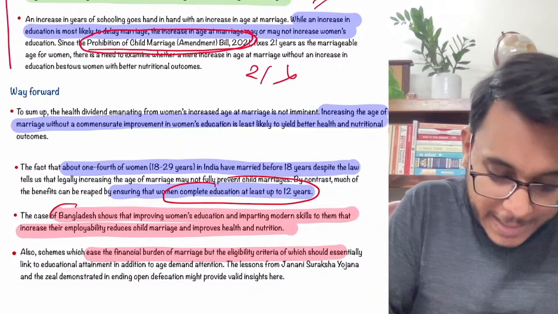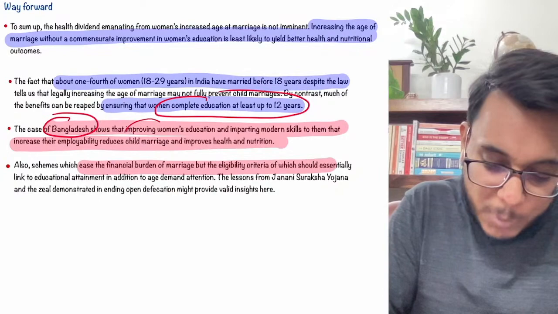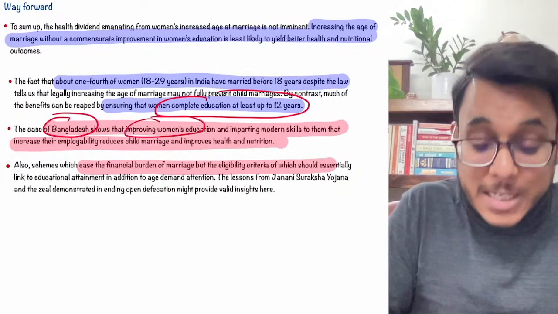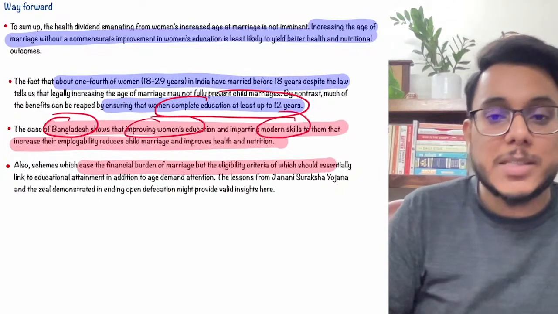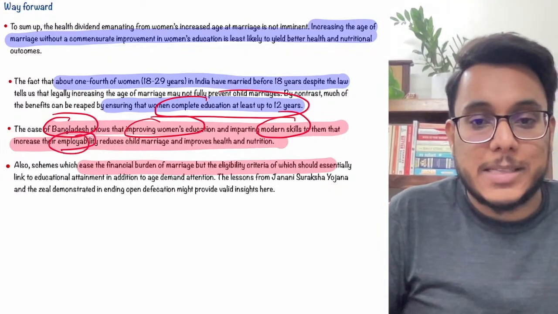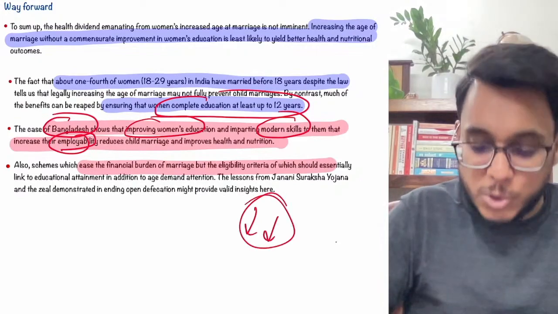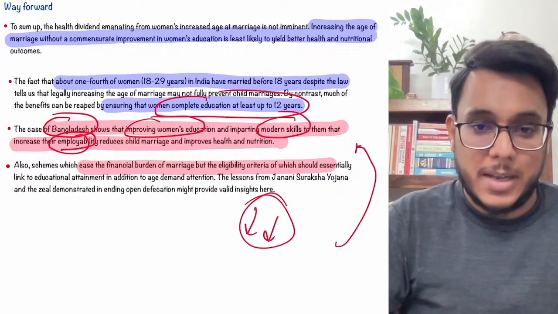In this particular thing, the case study of Bangladesh can be taken. Bangladesh has improved women's education. Bangladesh is specifically providing modern skills to women, and their employability is being increased, and by that the child marriages in Bangladesh have come down. So we need to learn from Bangladesh. Is it clear?